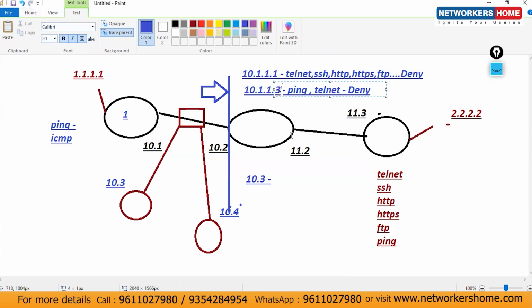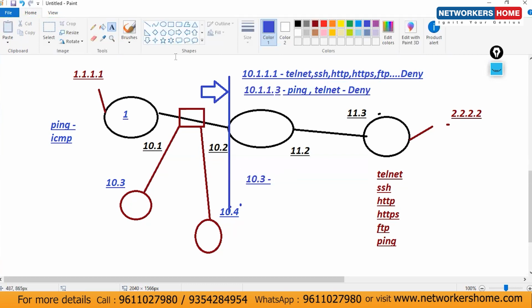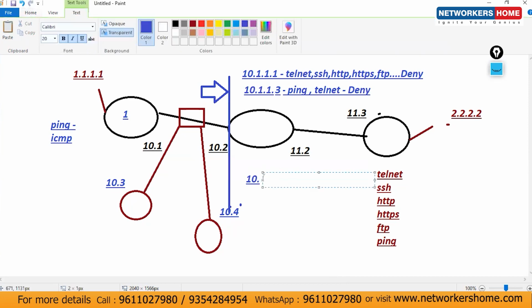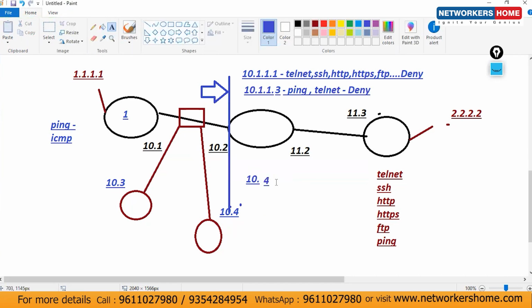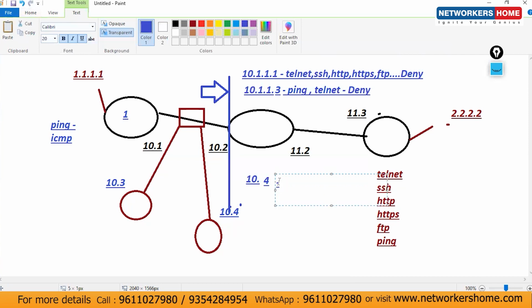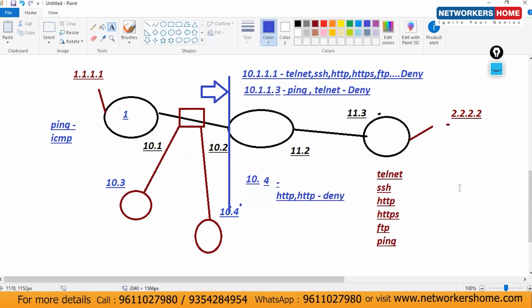Now .4: block HTTP and HTTPS. This is deny. And other traffic is allowed. So these are the conditions.